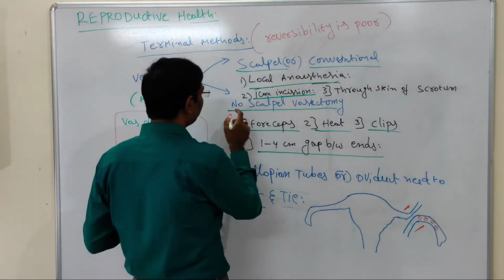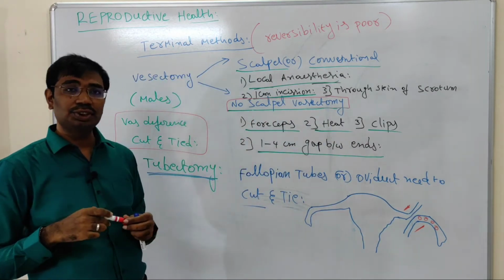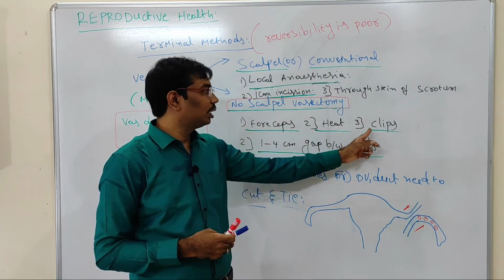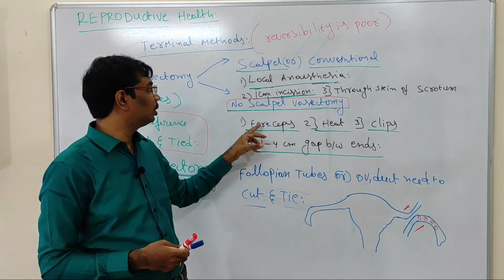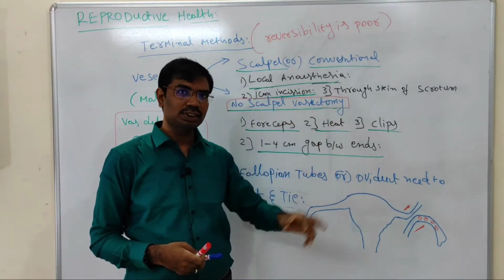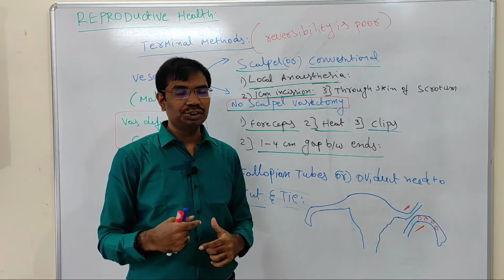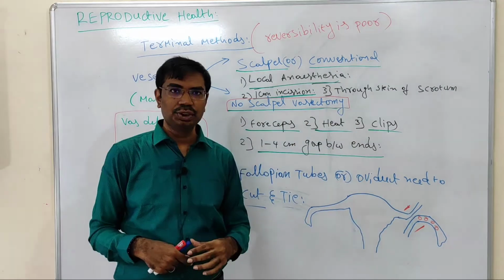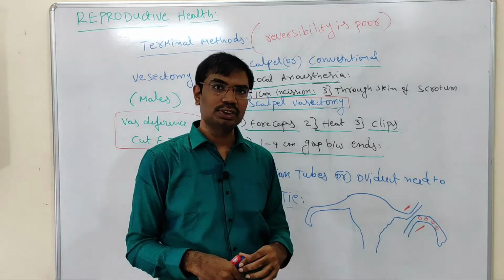In this, instead of the scalpel, other surgical instruments like forceps, heat and clips are utilized for the surgery. Because of that, this technique is called non-scalpel vasectomy.